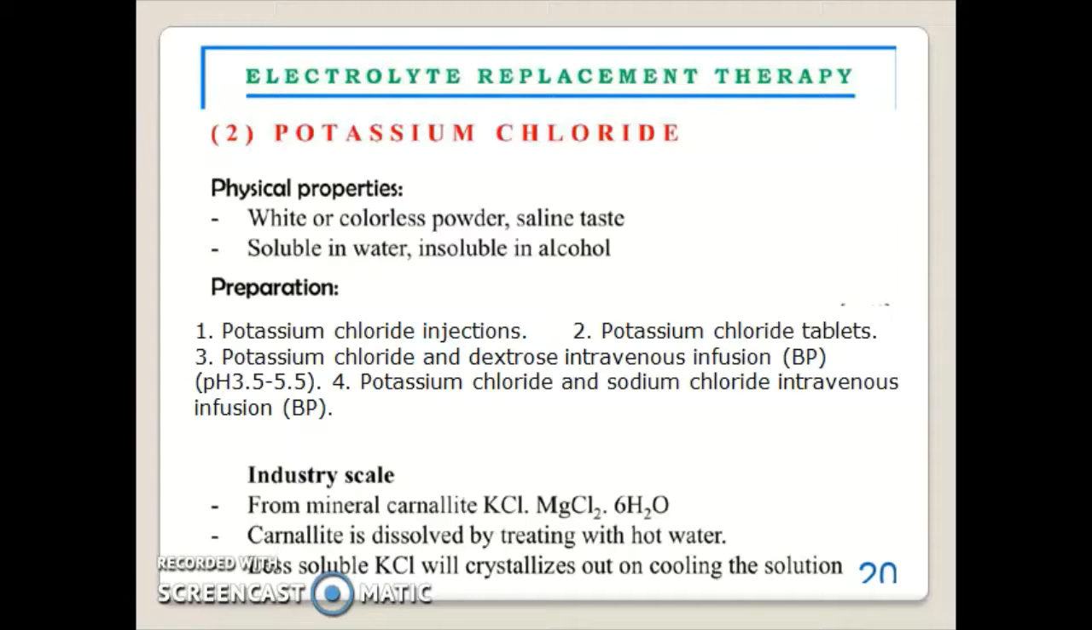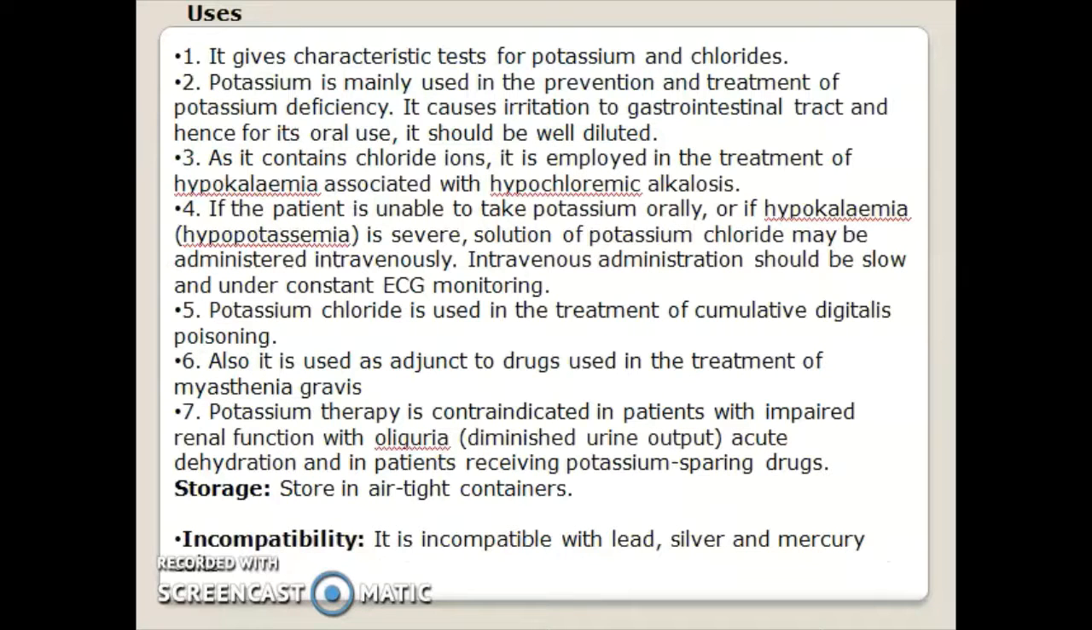Preparation on industrial scale: from the mineral carnallite, which contains potassium chloride and magnesium chloride. Carnallite is dissolved by treating with hot water. The less soluble potassium chloride crystallizes out on cooling the solution. Uses: it gives the characteristic taste of potassium and chlorides. Potassium chloride is mainly used in the prevention and treatment of potassium deficiency.